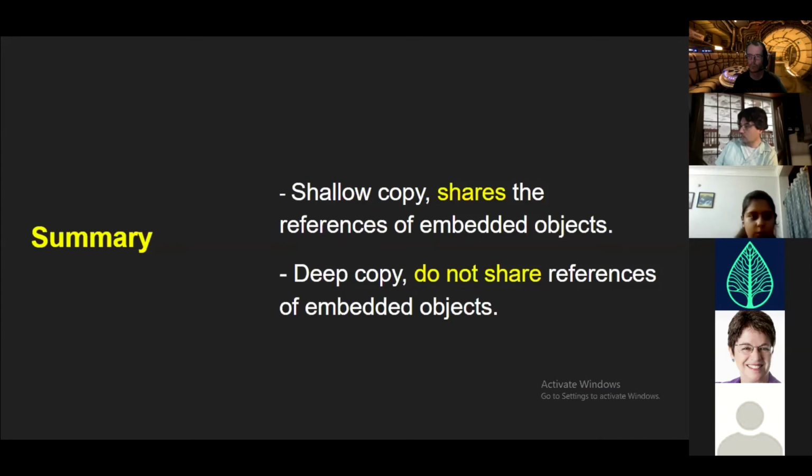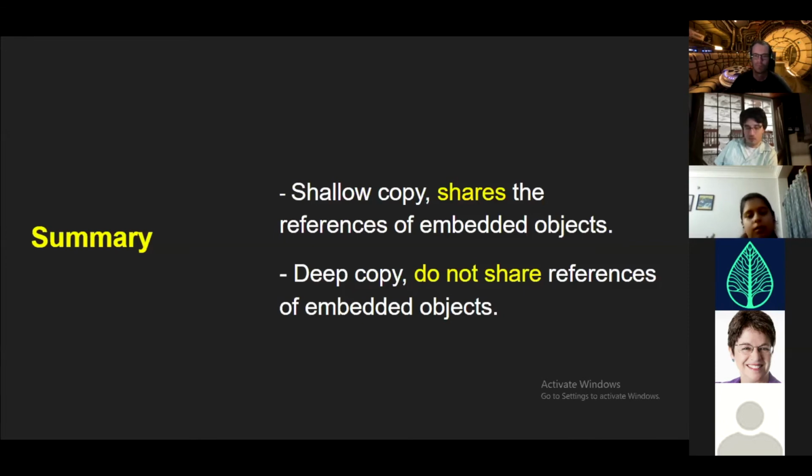And that was all that my presentation had. So summarizing all that we discussed, we started off with memory address, then we learned how to determine the memory address, then we moved ahead with understanding how to use the id built-in function in Python. Followed by that, we covered what exactly is meant by copying using the assignment operator.